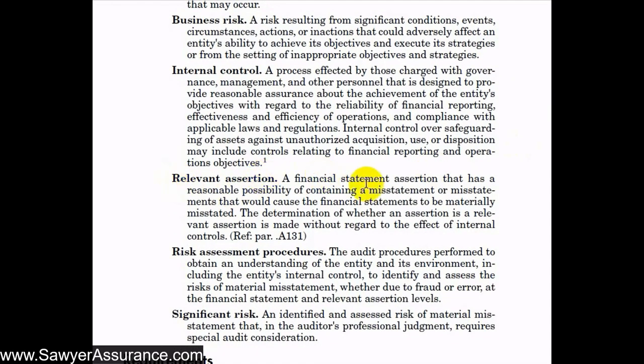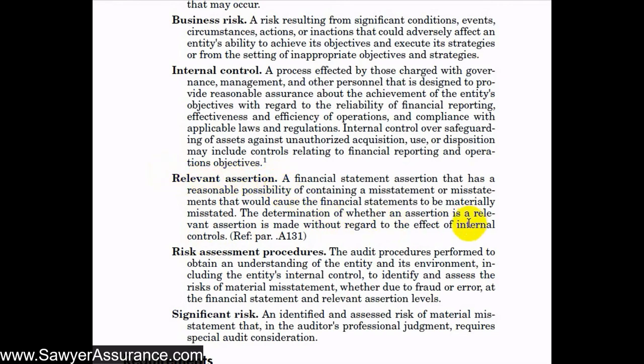A relevant assertion is an assertion that has a reasonable possibility of containing a misstatement or misstatements that would cause the financial statements to be materially misstated. And so this is discussed in detail later on, but whether an assertion is relevant is made without regard to the effect of internal controls. So when we're trying to decide which assertions are relevant, there are a lot of factors that we might go into, and we'll discuss this later in detail, but our relevant assertions would be those that would be likely to contain a misstatement or that would cause a material misstatement. So an assertion that's immaterial, we might not say that it's relevant, right?